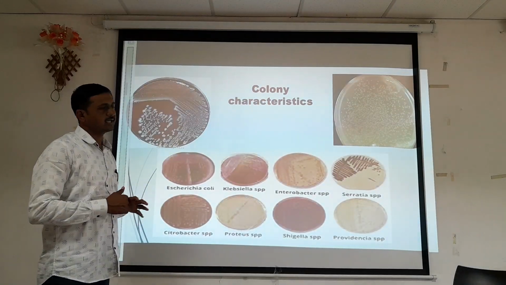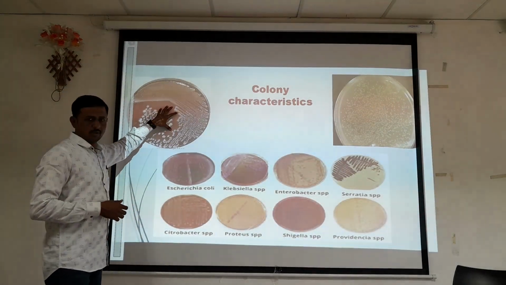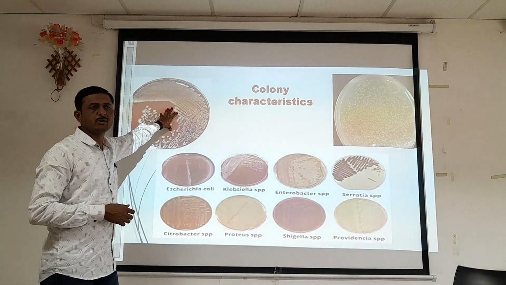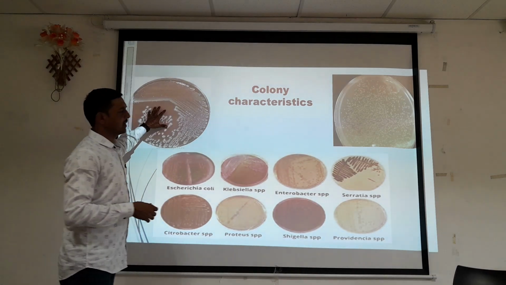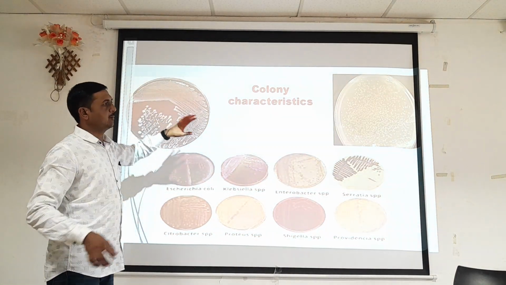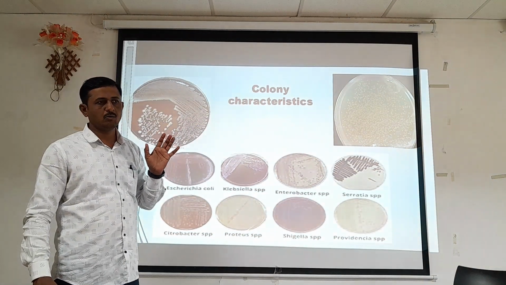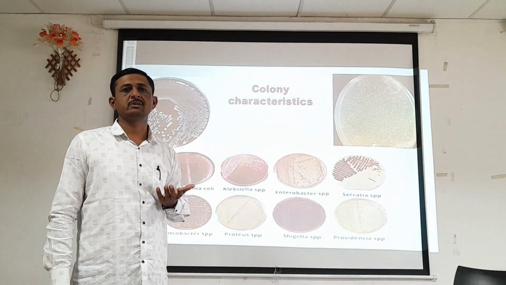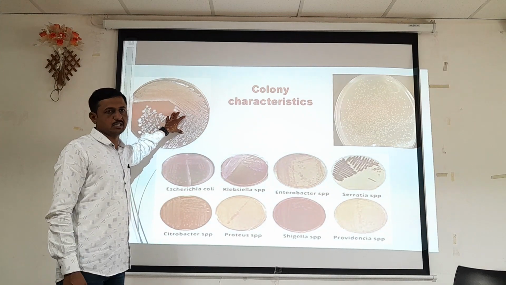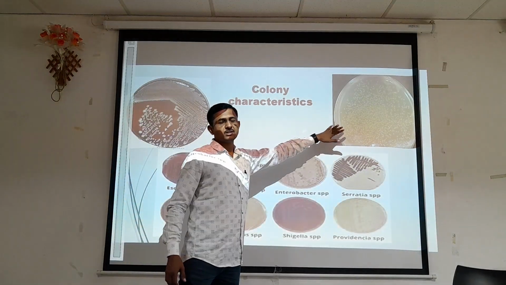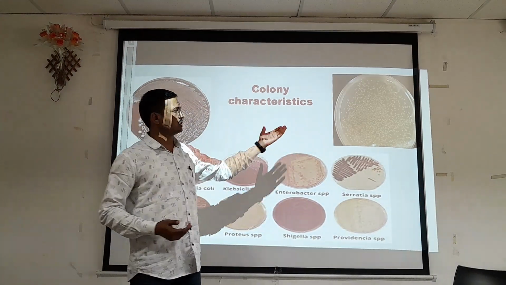Here in this diagram we can see a plate. Solid media is prepared, we can say agar media. It is a basic nutrient agar plate. Here is a MacConkey agar plate. Depending upon the composition of media, the colony which appears on that plate shows different types of characteristic growth patterns. Here it is a basic media, that's why the organism shows the characteristic growth.